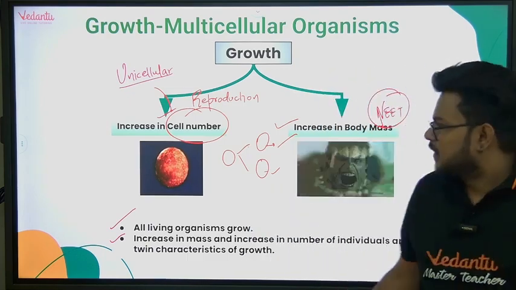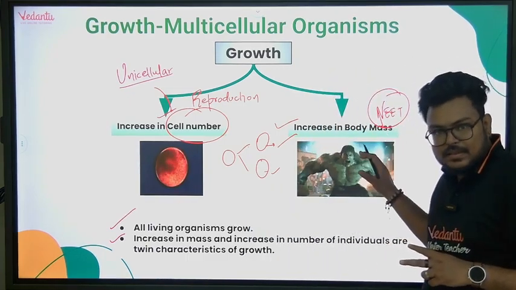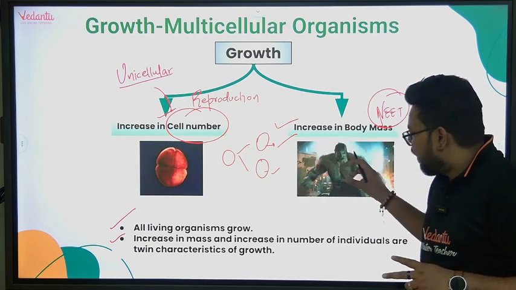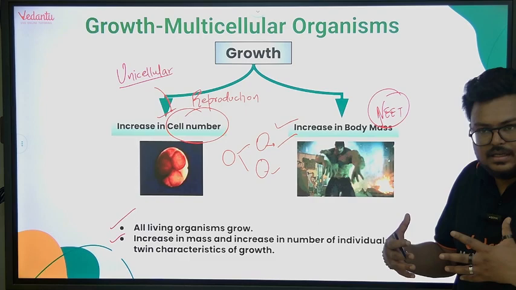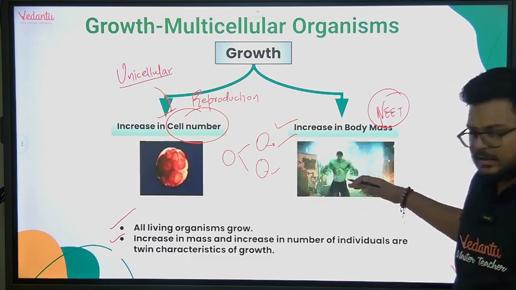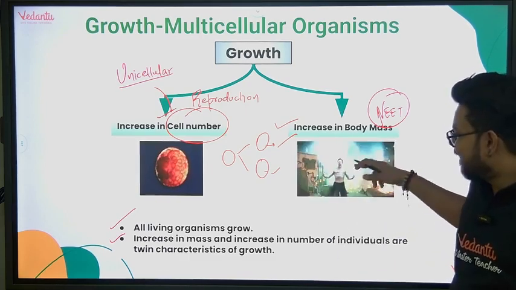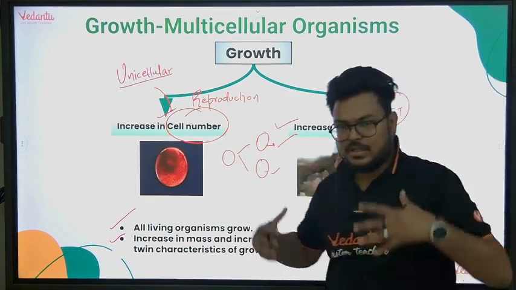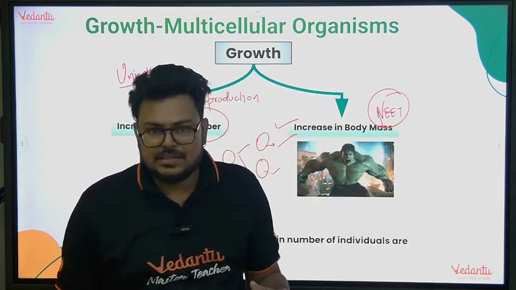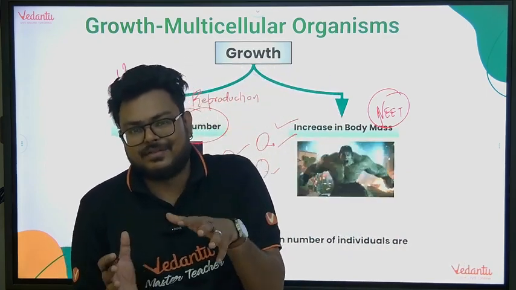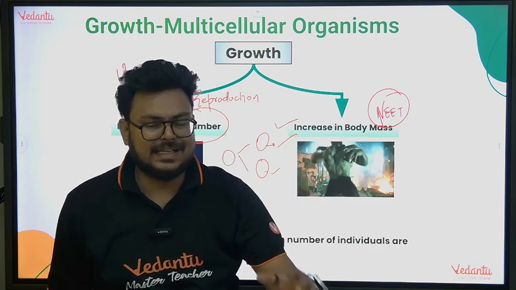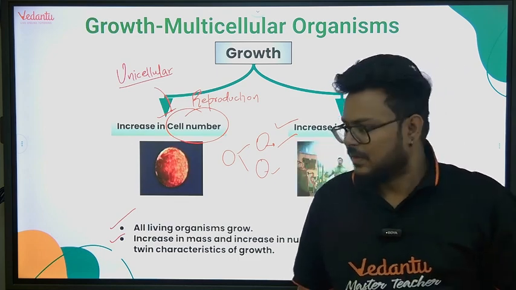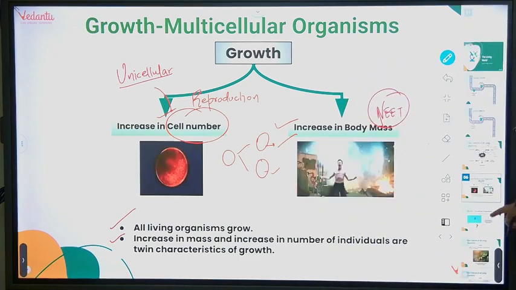Now, next important point: twin characteristics of growth are increase in cell number and increase in body mass. Here you can see the picture of Hulk, a very popular character. It is growing, increasing body mass, but the increase is not permanent, so I cannot consider it as proper growth. It becomes green Hulk, then becomes a normal human being, right? So that growth is for a temporary period of time, so that is not considered as growth. But just for the animations we have shown it, that body mass increase is considered as growth, right? Next slide, if we come here.